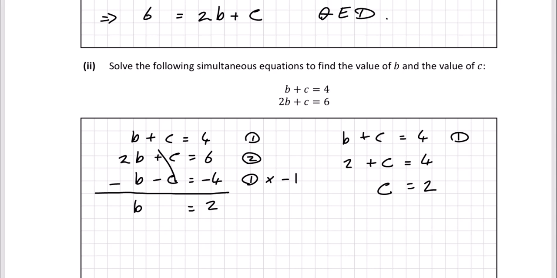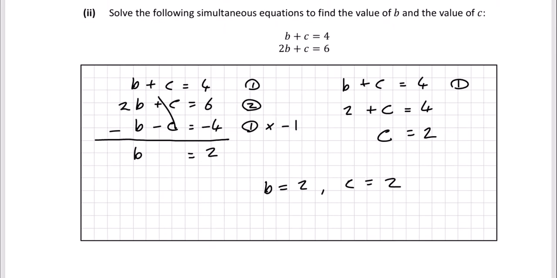So our answers are, it just says find the value of b and the value of c. So b is equal to 2 and c is equal to 2. Okay, and that's it for this question and this paper.